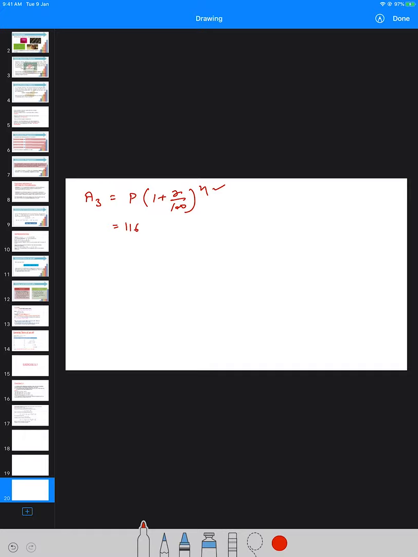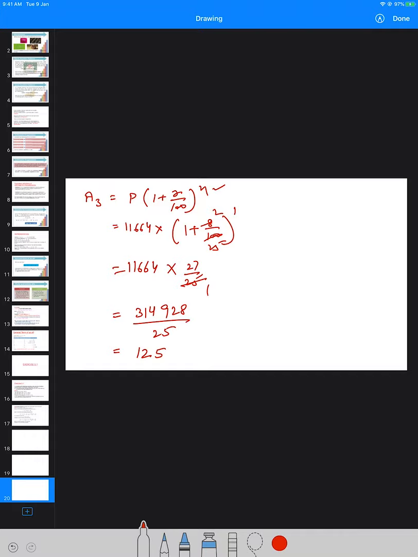That means 11,664 into 1 plus 8 upon 100 raised to the power 1, which gives you 11,664 into 27 upon 25. We can't cancel it out here, so directly multiply, and we get 314,928 divided by 25, which on division gives us 12,597.12 rupees.